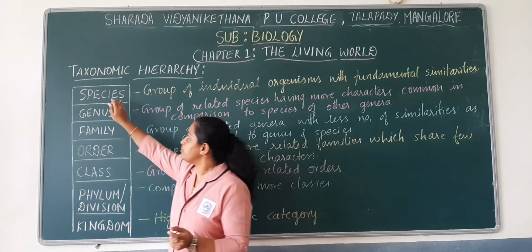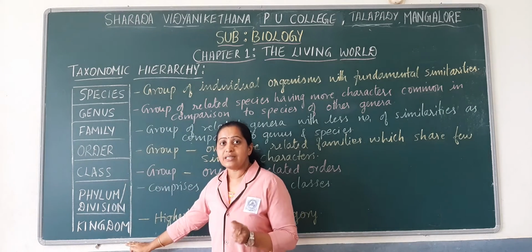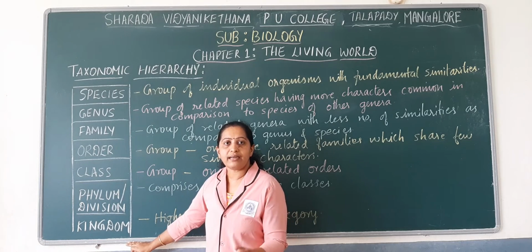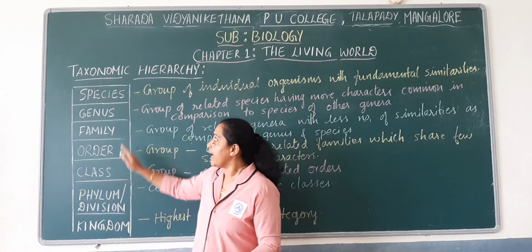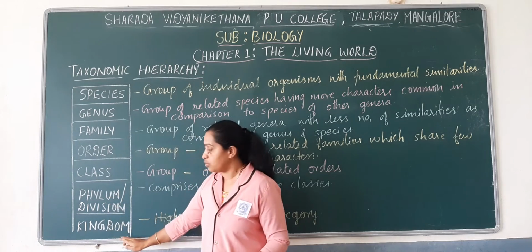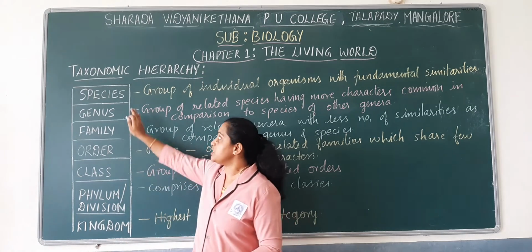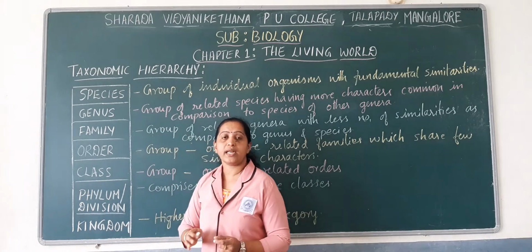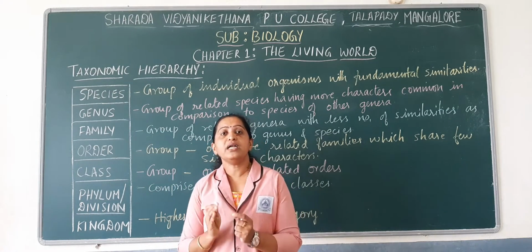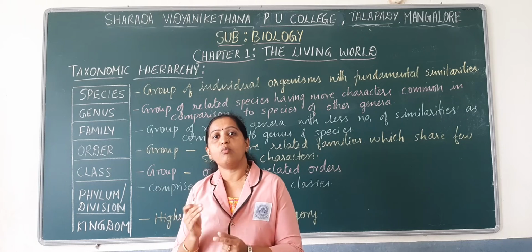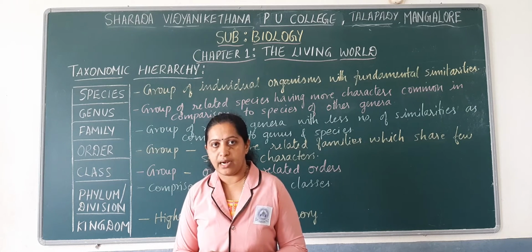As you move on from species to kingdom, the number of similarities decreases. So species are those groups of organisms that have fundamental, or maximum, similarities.